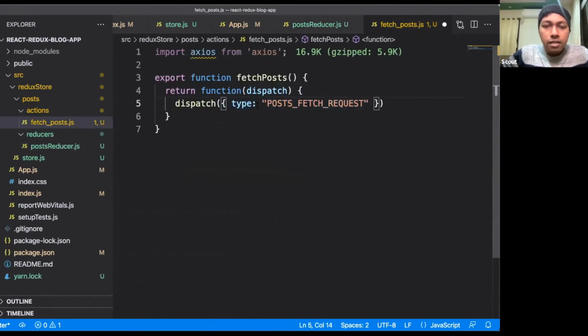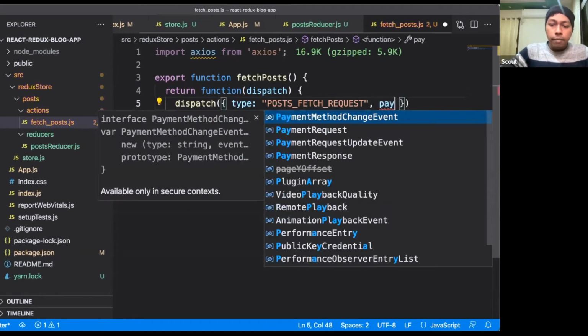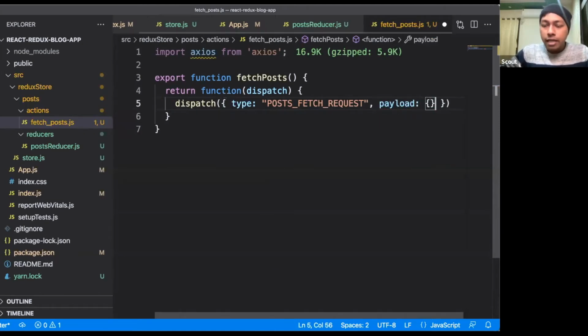Whenever we are dispatching an action, there can be two things. One is the type of the action, another is a payload. Inside this payload, we can pass any data we want. It can be an array, it can be an object, anything. So here we are dispatching one action of type post fetch request. Before making the network call, I want the loader to appear. Once the loader appears, we will make the network call. After that, whenever we get the data, we will again disable the loader and show the data there, right?